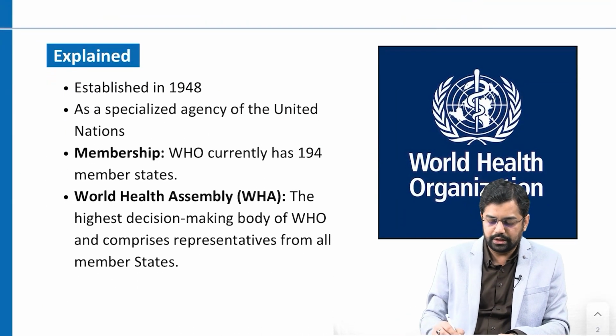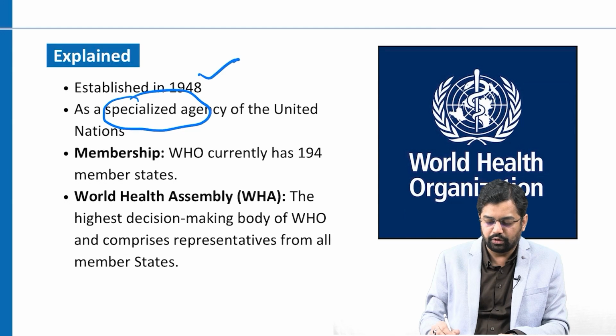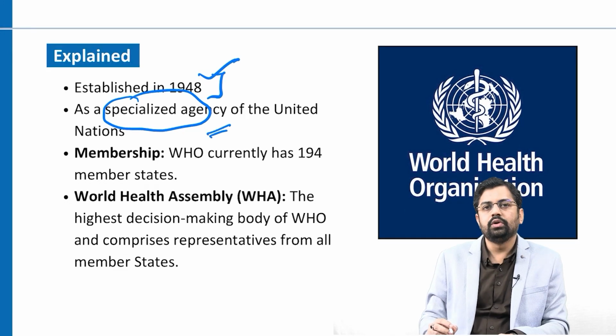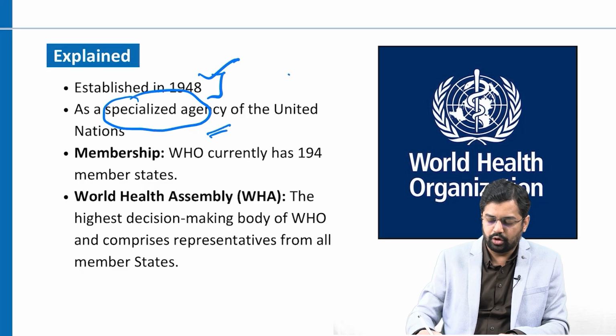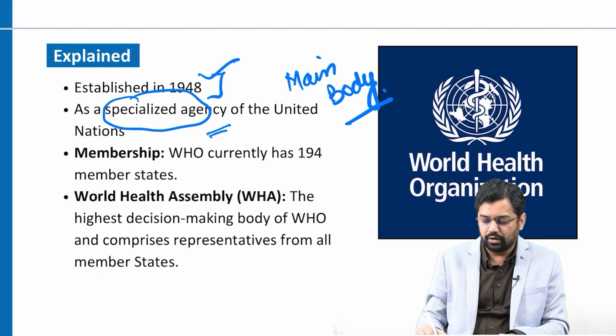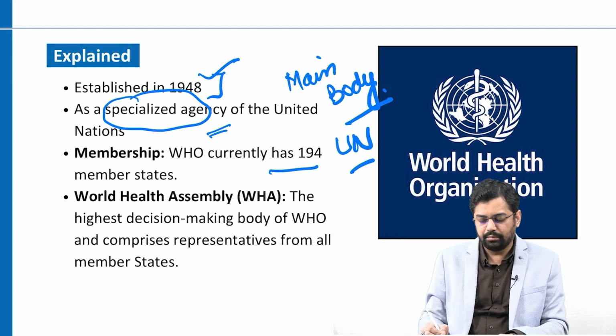WHO was established in 1948 as a specialized organ of the United Nations. Now I have a question for you: how many main bodies, or what are the main bodies, of the United Nations, right? Currently it has 194 members, where members contribute voluntarily so that the WHO can function in an efficient way.